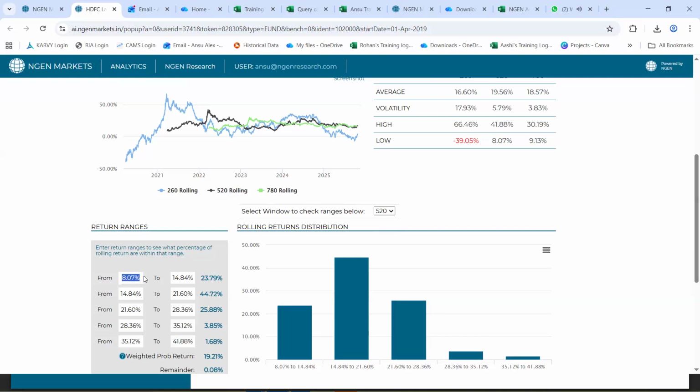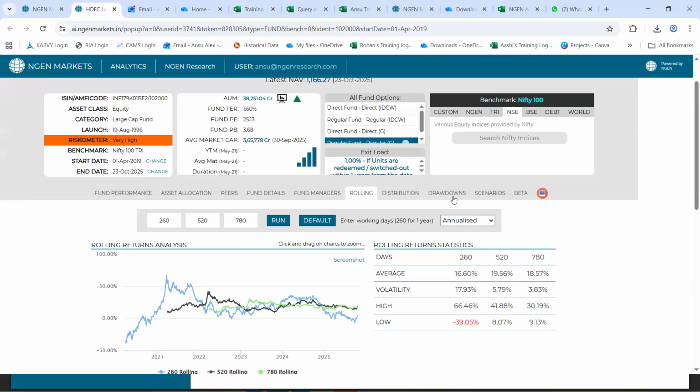Let's say you want to see what percent of times this fund has generated returns between maybe, let's say, a 20 to a 30%. So you put in your respective range and then it gives you the probability. So 37% of times this fund has backtested to generate a return between 20 to 30% in a 2-year holding period, which is 520 days.